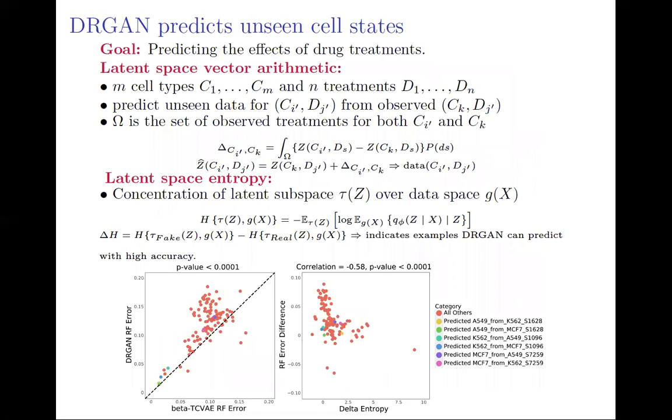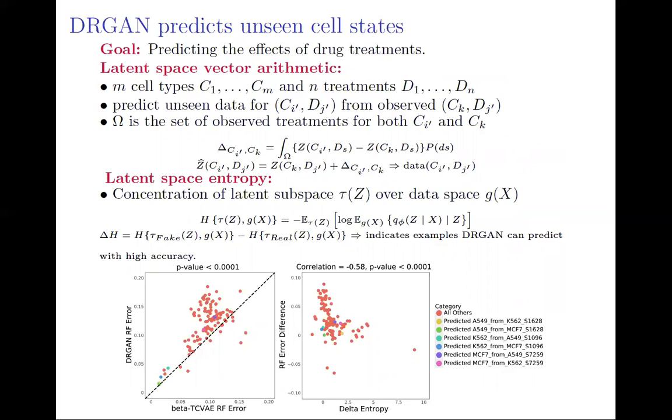We use the DRGAN to predict unseen cell states in predicting the effects of drug treatments. We applied the latent space vector arithmetic algorithm and developed the latent space entropy as well as delta entropy to quantify the accuracy of the predicted latent values. We first randomly removed 3 treatment-cell type combinations from the training data. For DRGAN, the random forest errors are significantly higher than those of beta-TCVAE. The predictions for the unseen combinations, however, have relatively low random forest errors for both DRGAN and beta-TCVAE.